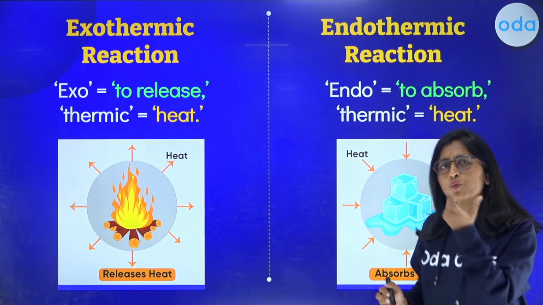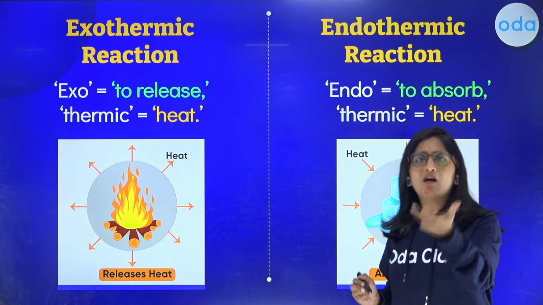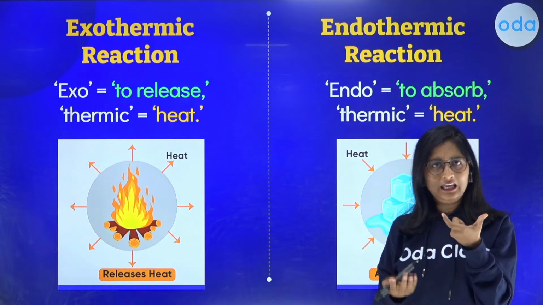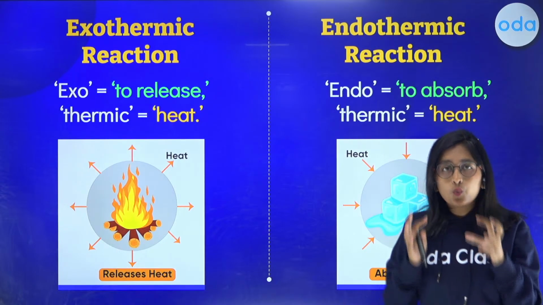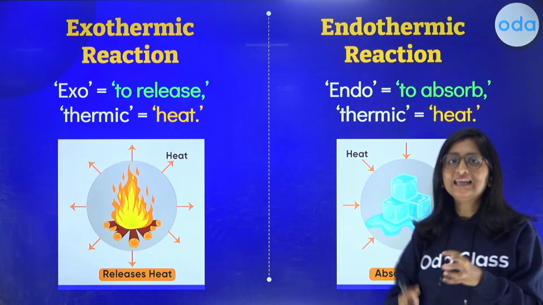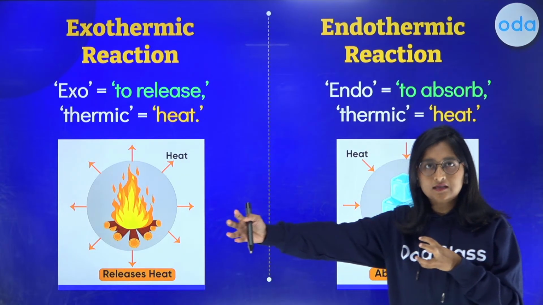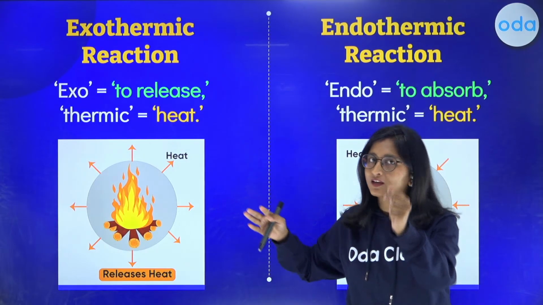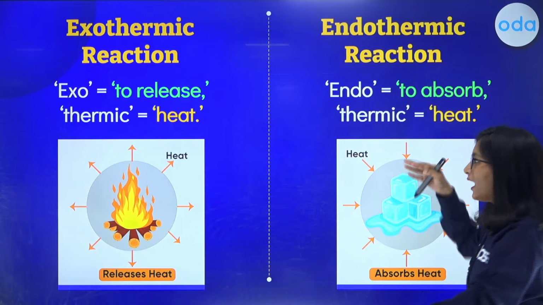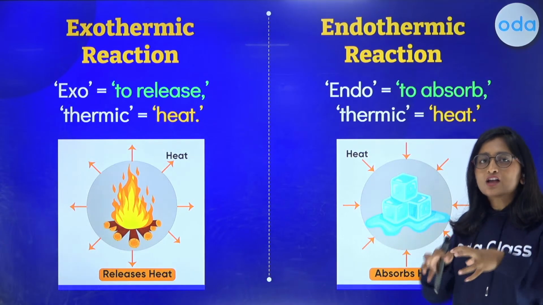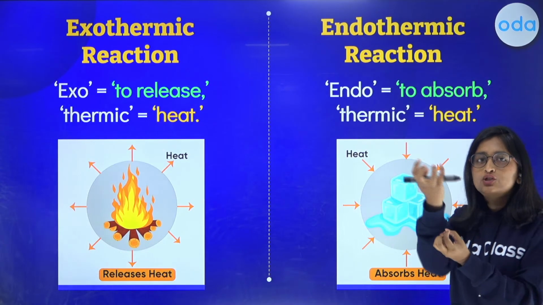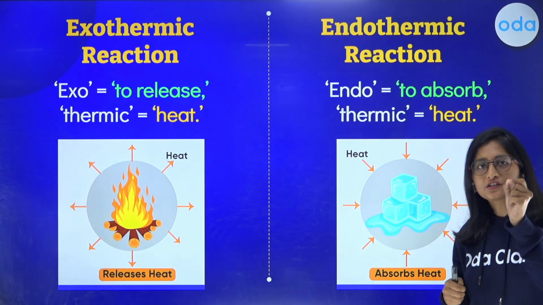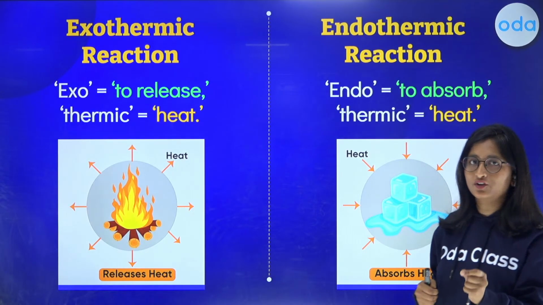The word itself tells you a lot. Exo means to release, whereas thermic refers to heat, which is a form of energy. So when in a reaction the heat is being produced or released out into the surroundings, it is referred to as an exothermic reaction. Whereas when, in a chemical reaction, the substance absorbs heat towards itself, that process is referred to as an endothermic reaction.